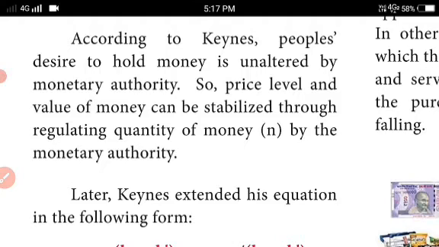So the government cannot change the attitude of the people to keeping some money as they wish. Price level and the value of money can be stabilized by regulating the quantity of money, which is N, by the monetary authority. They can only monitor and regulate through N, the quantity of money, and they cannot change the people's holding of money.